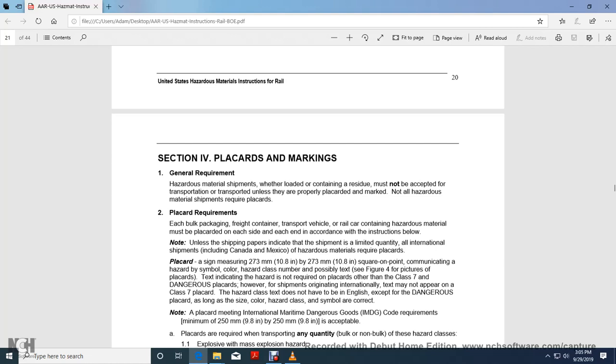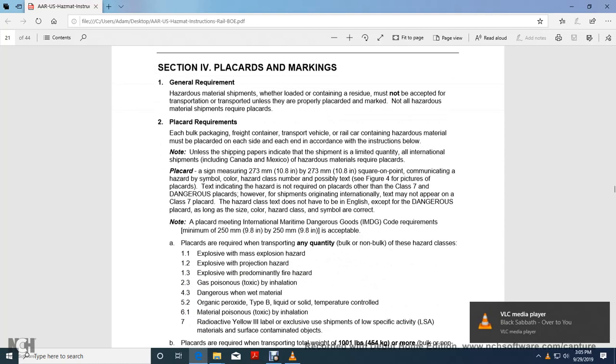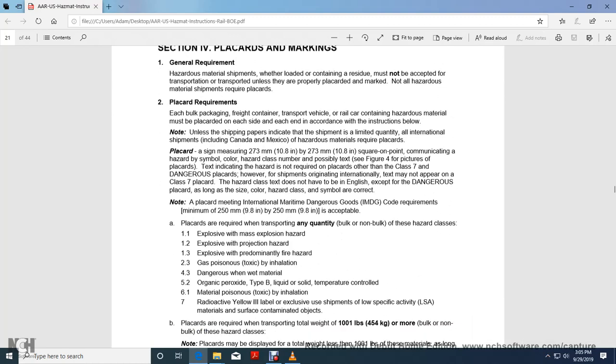Text indicating the hazard is not required on a placard other than the Class 7 and Dangerous placards. However, for shipments originating internationally, text may appear on a Class 7 placard. Hazard class text does not have to be in English, except for the Dangerous placard, as long as the size and hazard class are correct. Note: a placard meeting the International Maritime Dangerous Goods requirements of 9.8 by 9.8 inches is